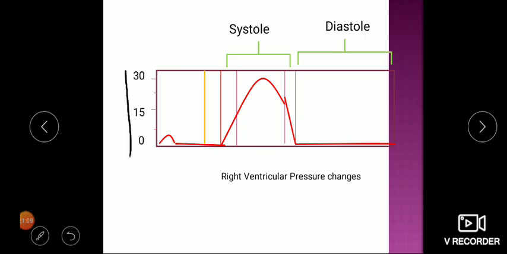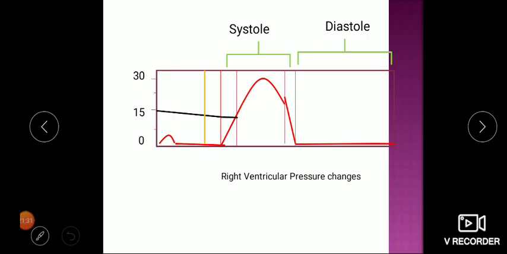In the left ventricle, systemic circulation is 0 to 120 millimeters of mercury. Here it is 0 to 30 millimeters of mercury only, because the musculature of the left ventricle is 3 times more as compared to the right ventricle. And the right ventricle is supplying only to the lungs. The left ventricle is supplying to the whole body. So it is a lower pressure system.